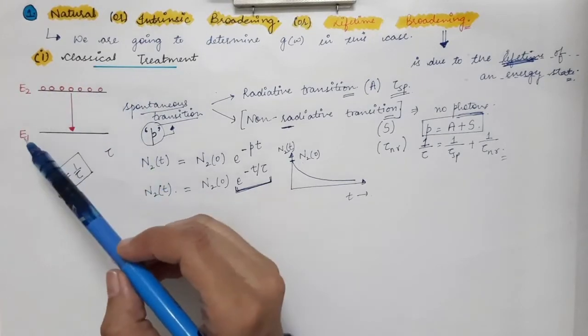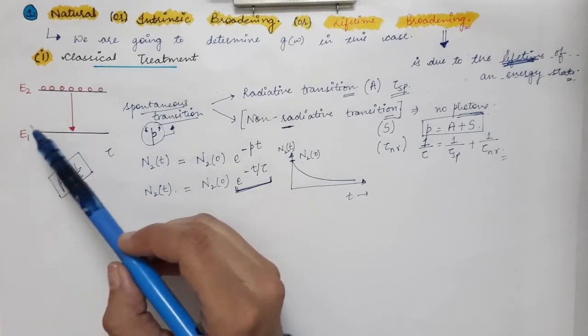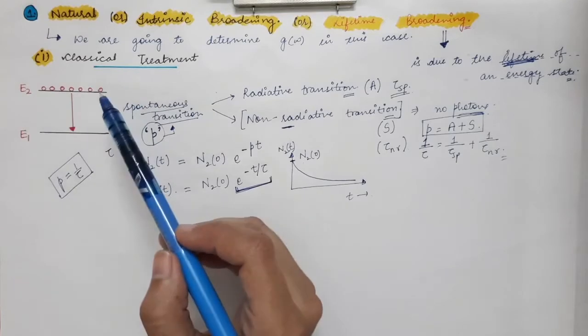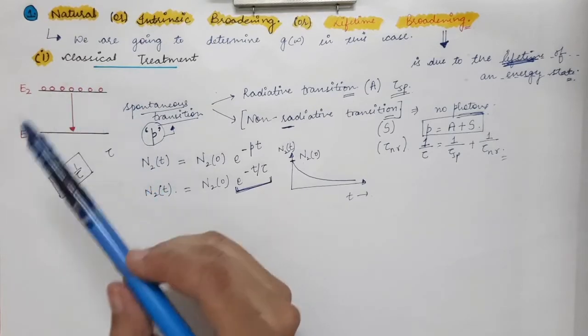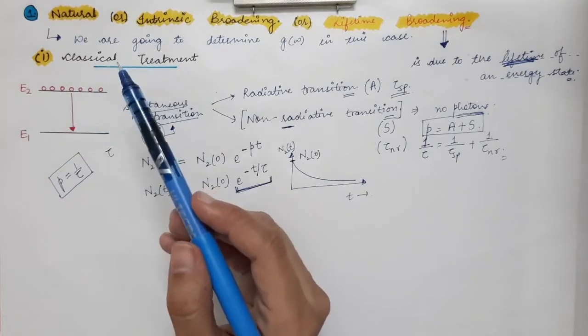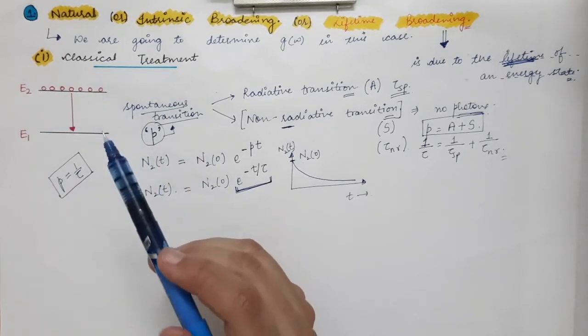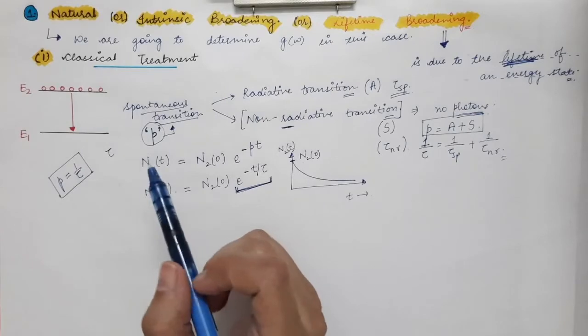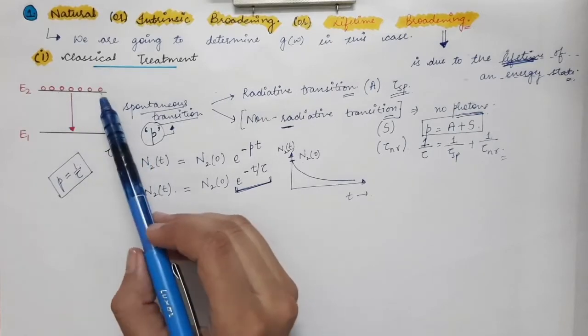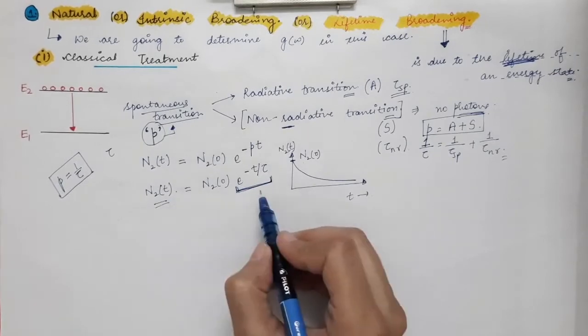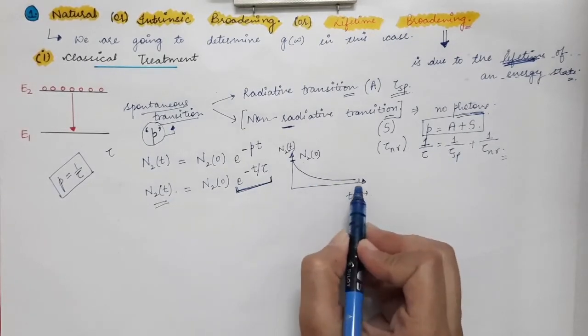Due to an instantaneous pulse or an instantaneous burst of photons, we make all these atoms go to the excited state. This is just a hypothetical situation. We know that the number of atoms left in the excited state is given by this formula, meaning there is an exponential decay.